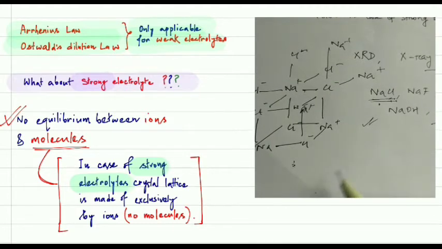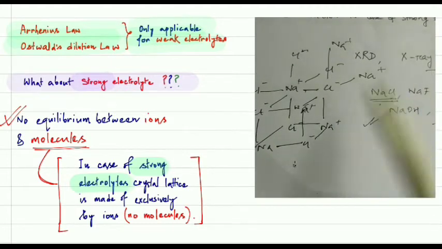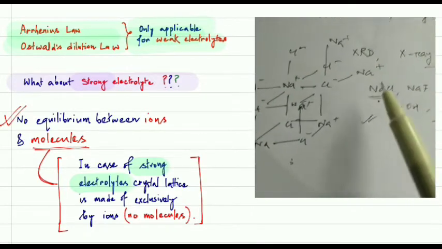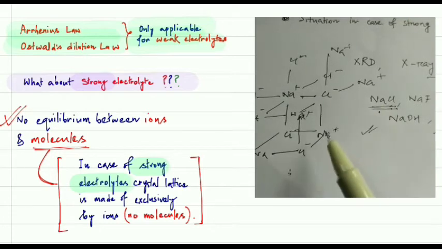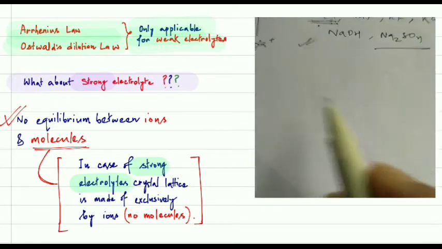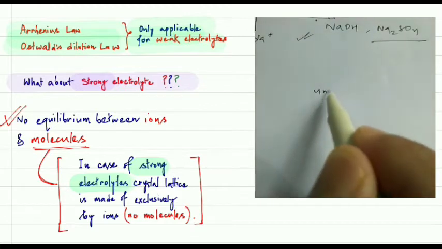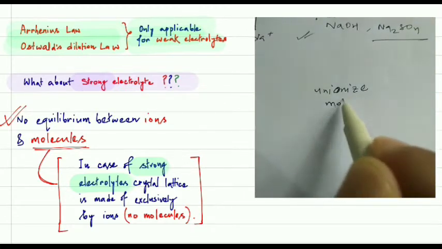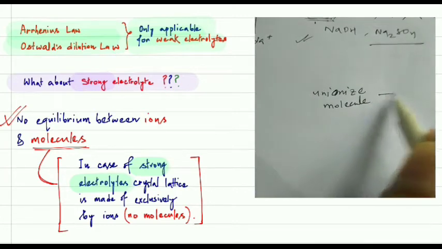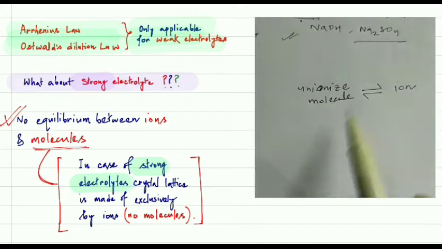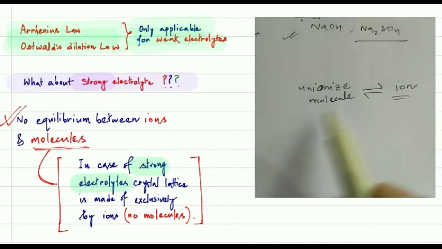Hence, in the case of strong electrolytes, there is no question of equilibrium, because equilibrium only exists between unionized molecules and ions of those ionized molecules.